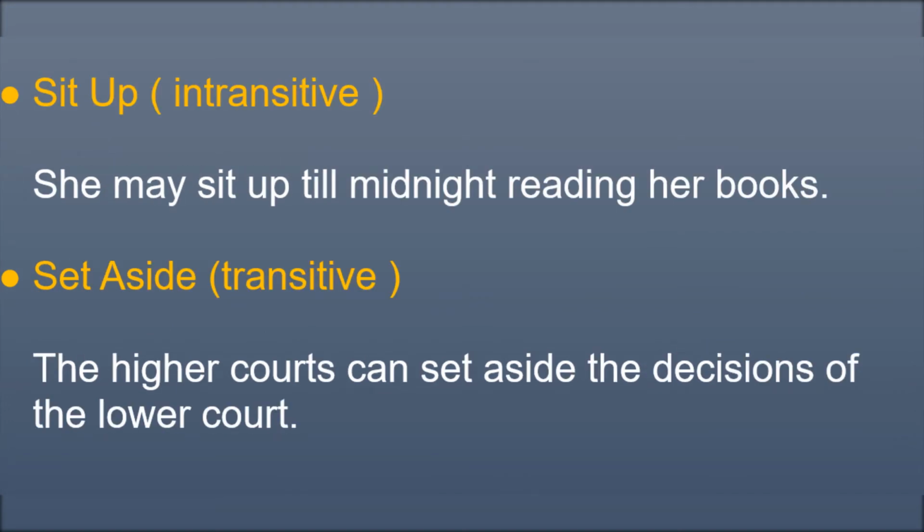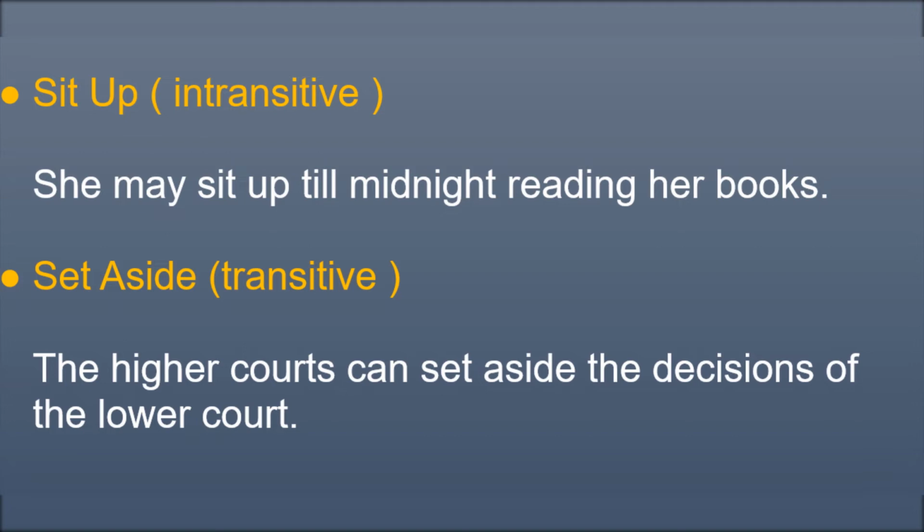Phrasal verbs can be transitive and intransitive. Intransitive means such verbs which don't need an object. For instance, sit up. She may sit up till midnight reading her books. Here sit up means stay out of bed till late hours.